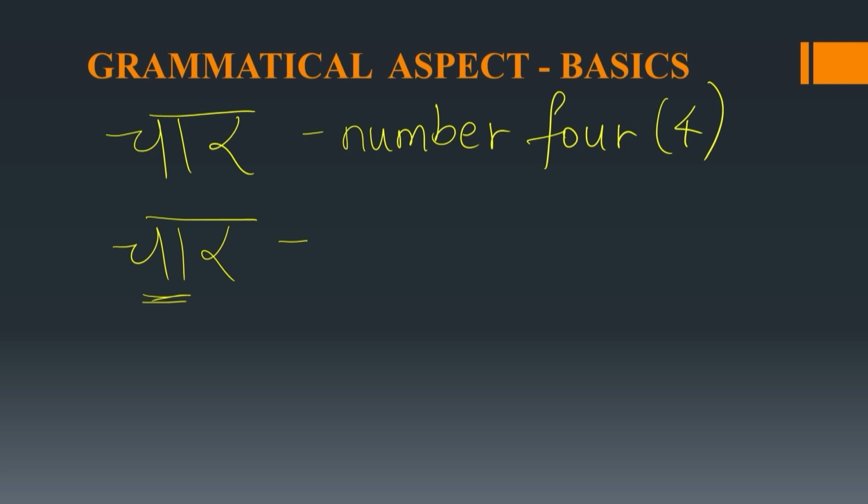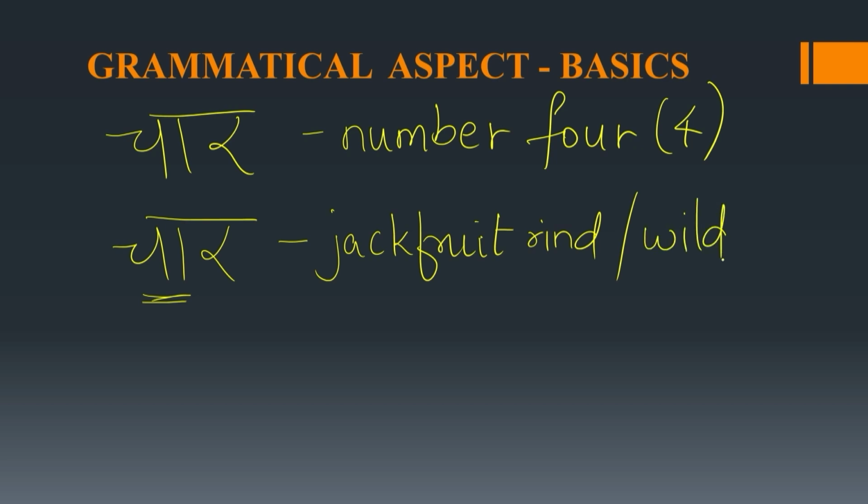Now this has two meanings. One would be jackfruit rind, and there is a wild fruit which is found in Goa. It is white in color.